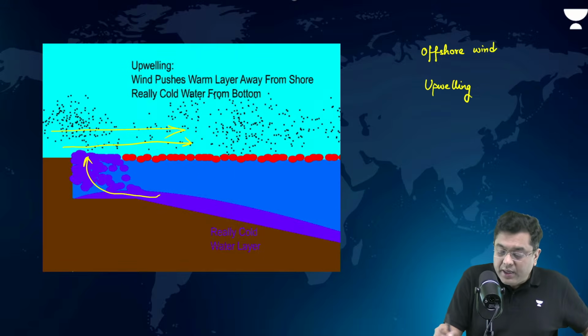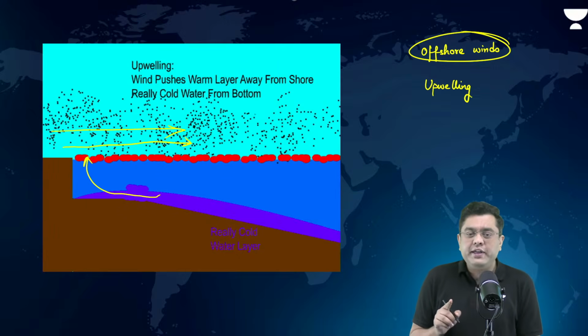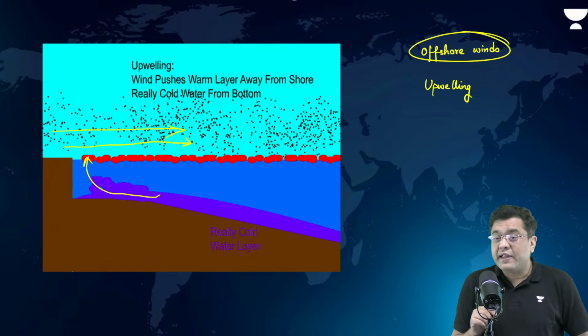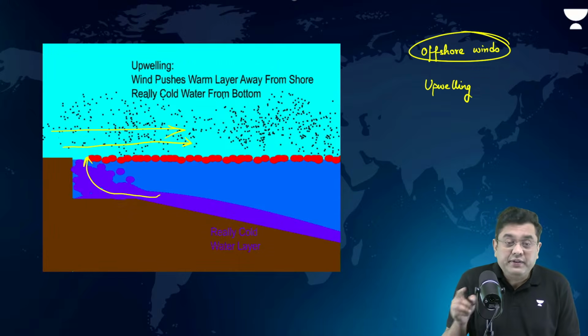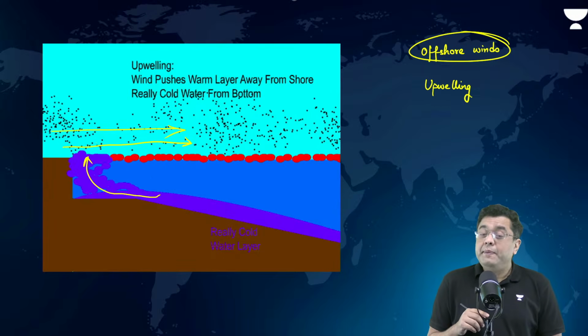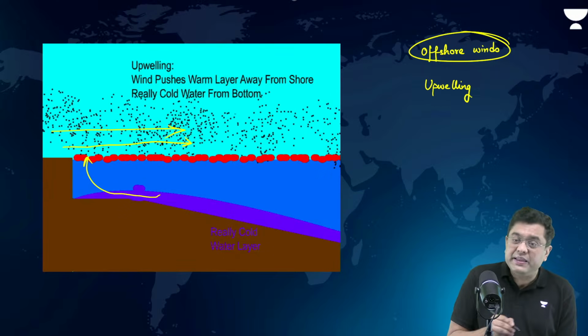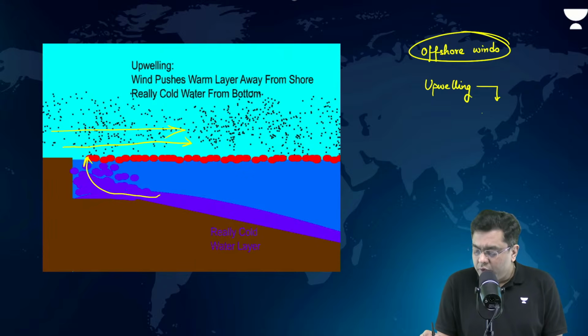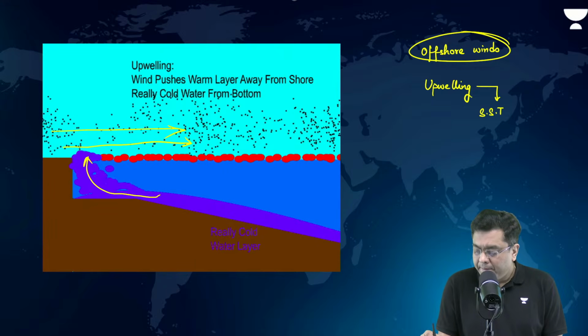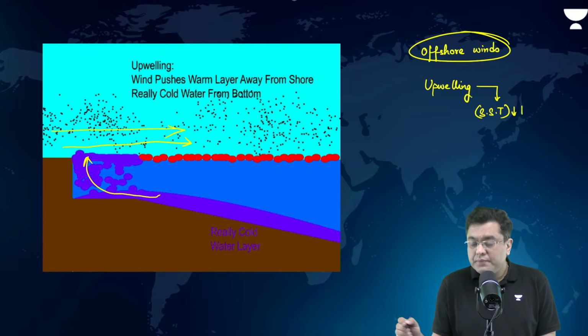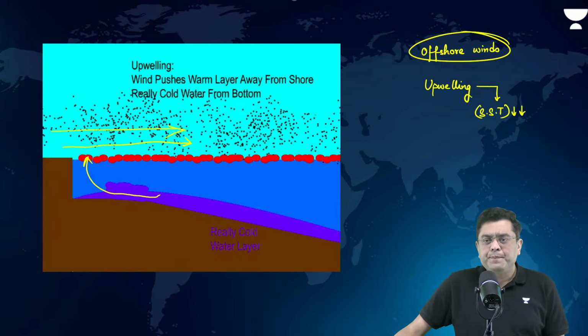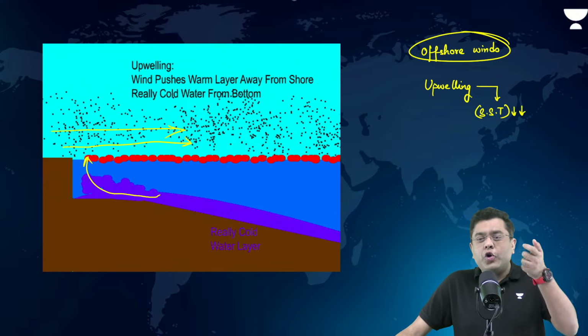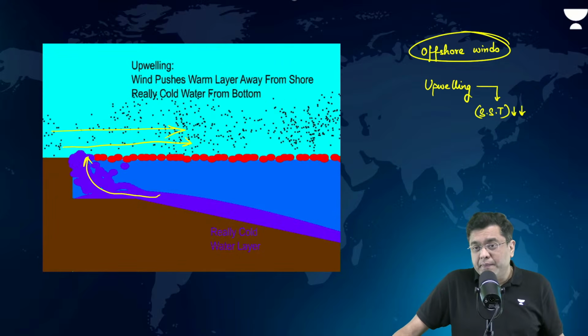UPSC has asked a conceptual question associated with this. We will discuss that tomorrow. This upwelling, what will be the impact on the sea surface temperature in this case? Sea surface temperature reduces. Why? Because the colder water has replaced this.